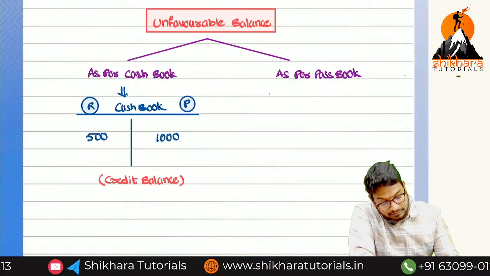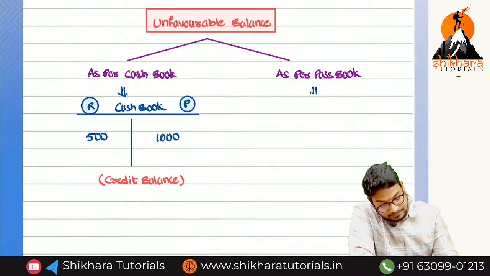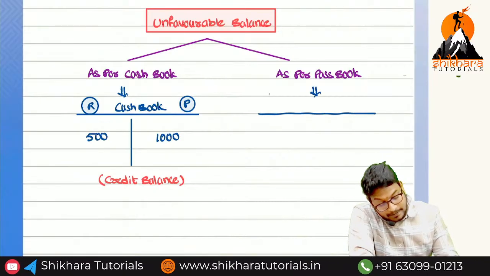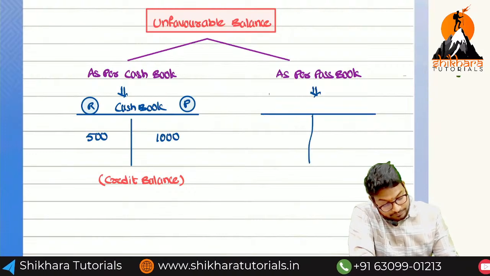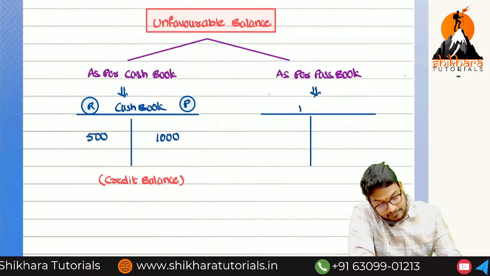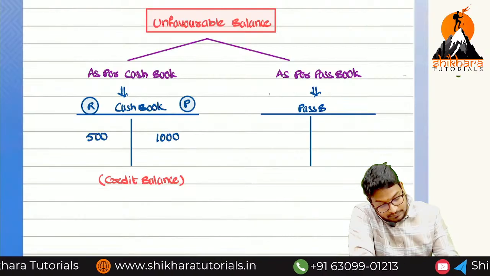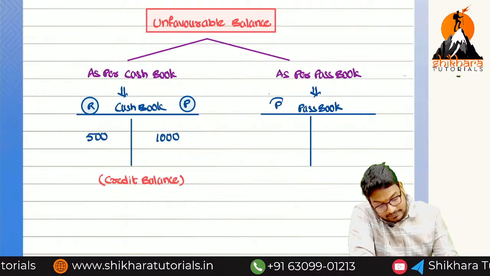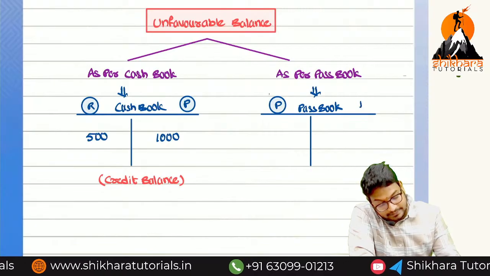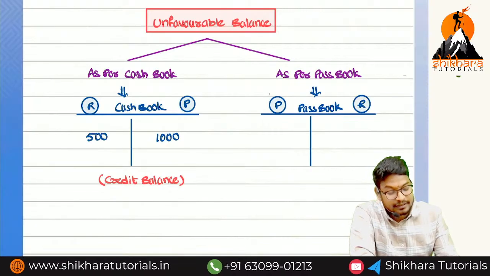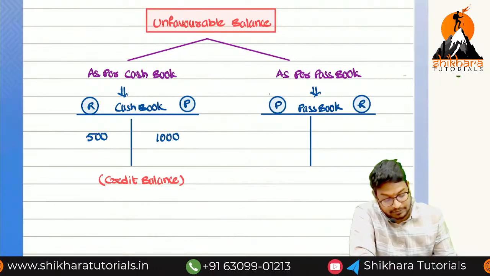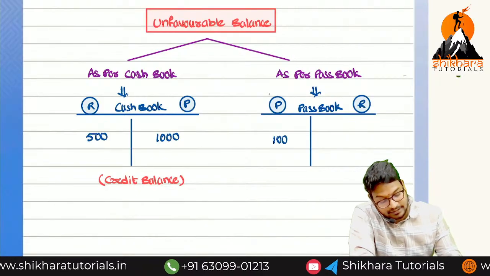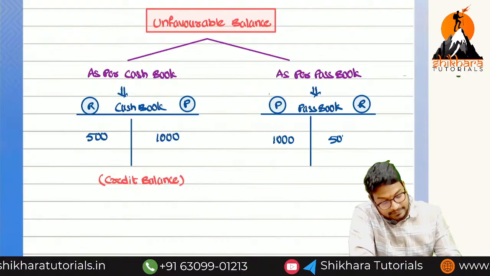Now come to this side of the passbook. Prepare one passbook. Debit side payments and credit side receipts. Now payment should be more, receipt should be more. Payment should be more. So debit side 1000 and credit side 500.